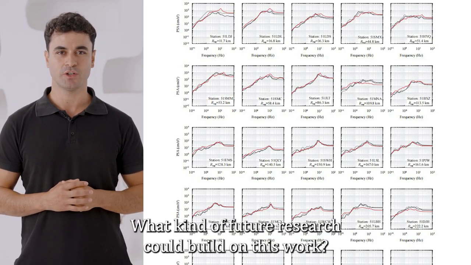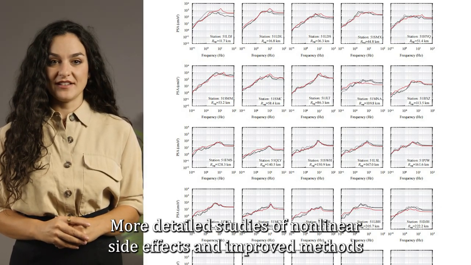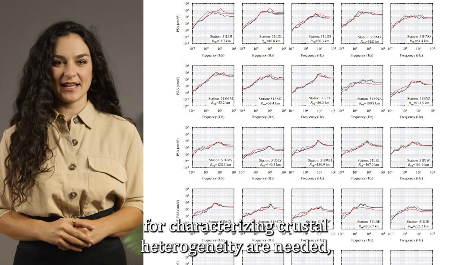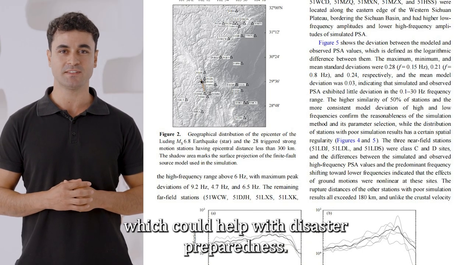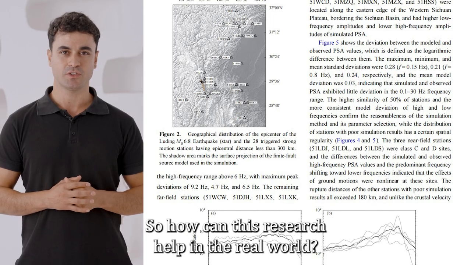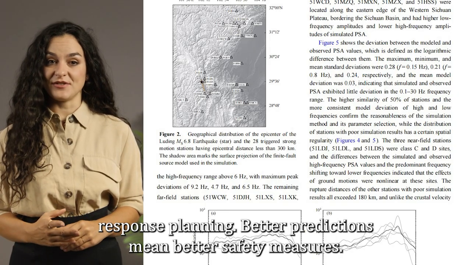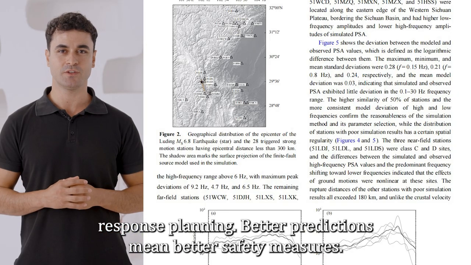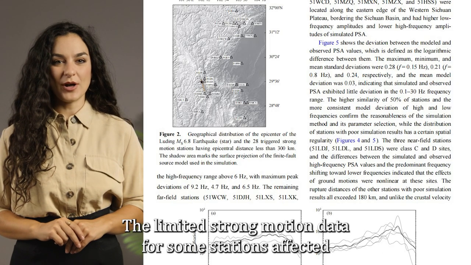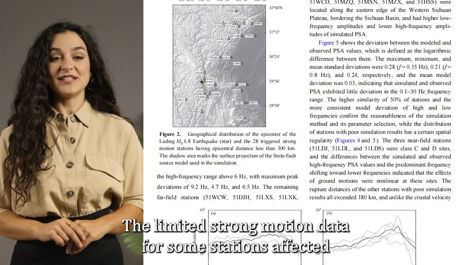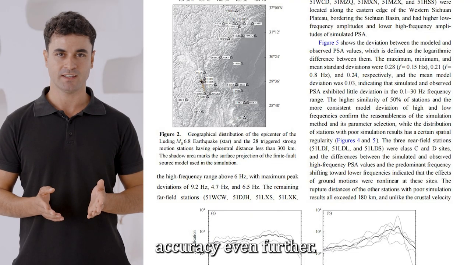What kind of future research could build on this work? More detailed studies of nonlinear site effects and improved methods for characterizing crustal heterogeneity are needed. And that would lead to more accurate earthquake simulations, which could help with disaster preparedness. So how can this research help in the real world? More accurate simulations can improve building codes and emergency response planning. Better predictions mean better safety measures. That's important. Were there any limitations to this study? The limited strong motion data for some stations affected the analysis of nonlinear site effects. So more data would improve the model's accuracy even further.